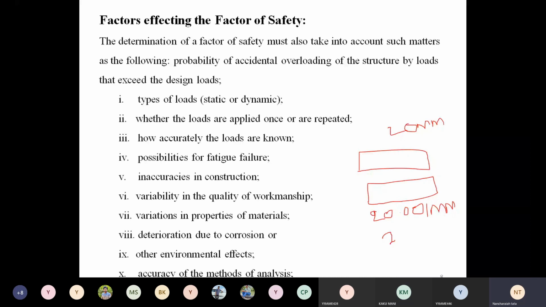Suppose you take an unskilled person, the same component is made with 20.01, and some portion is 20 and some portion is 19.99, or some portion 19.98, right?